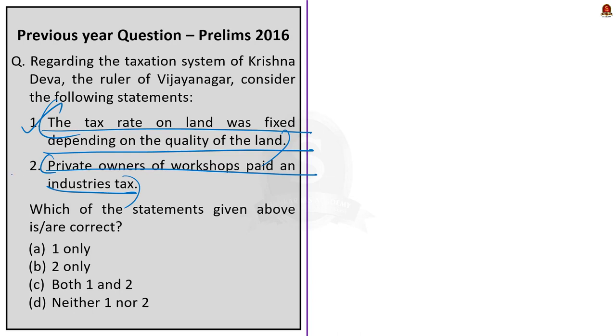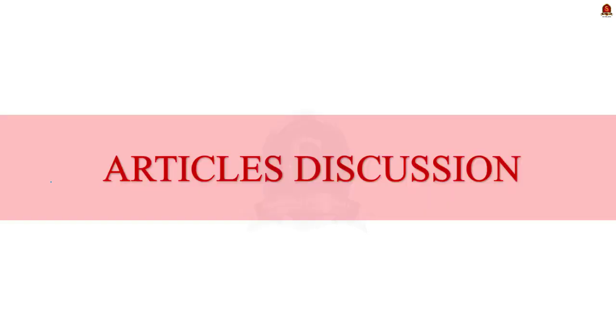This also we saw just now. The tax was also paid by workers in the name of professional tax, and tax was also imposed on industries in the name of industrial tax. As we know, the industries were mostly owned by private owners, so they paid the tax to the government. So here the correct answer for the question is option C, both 1 and 2, because both the statements are correct. Now take a look at this news article.